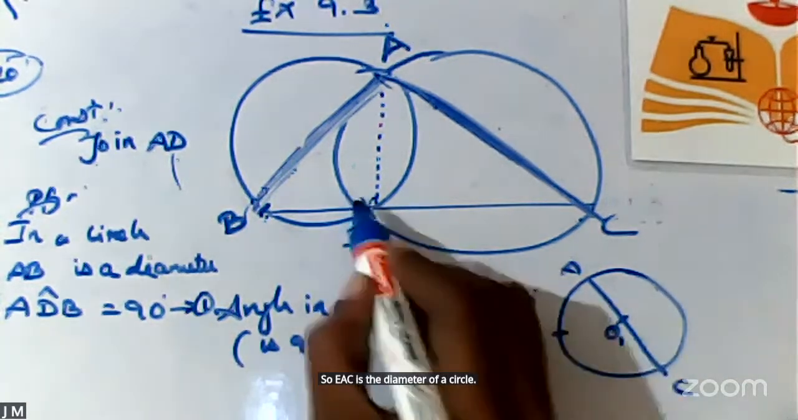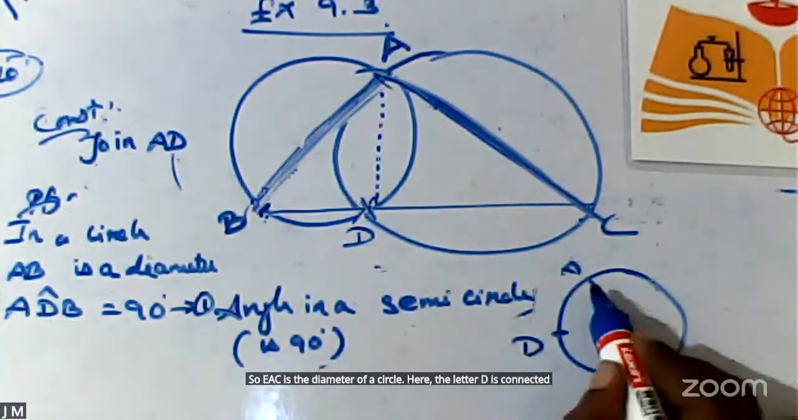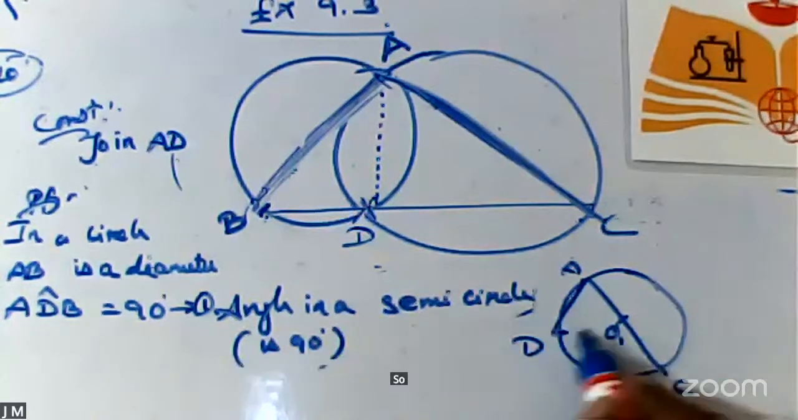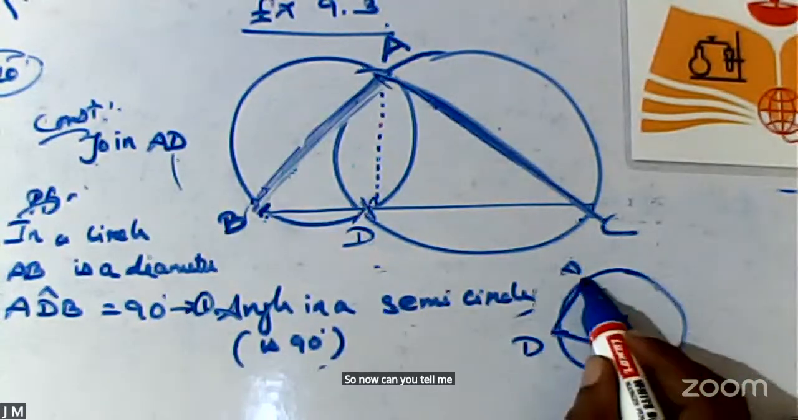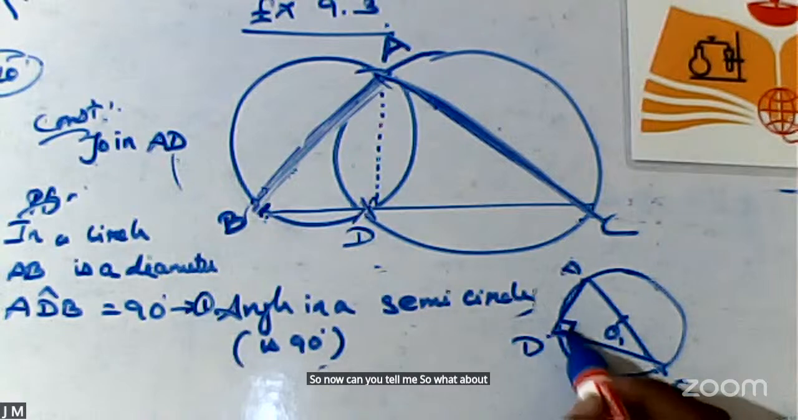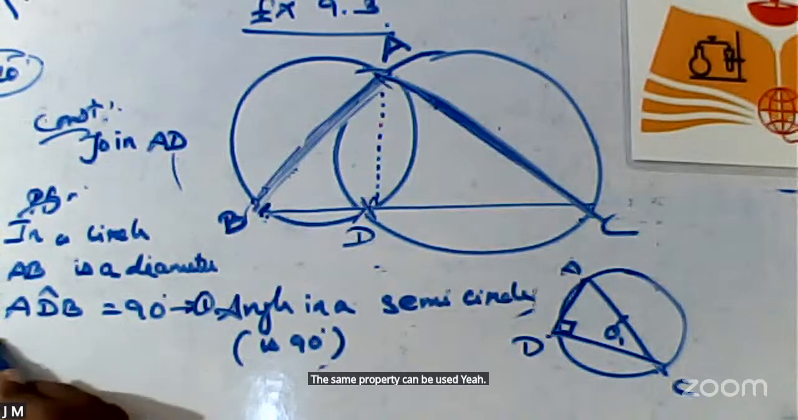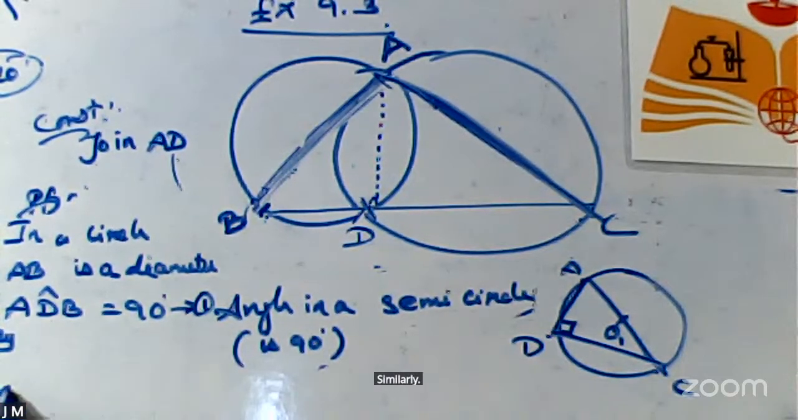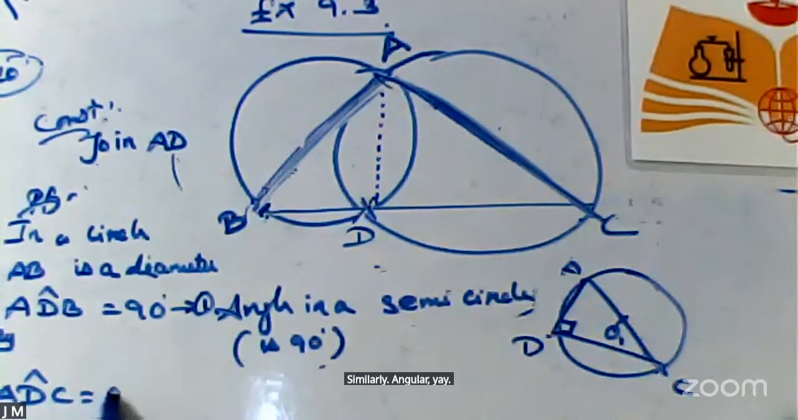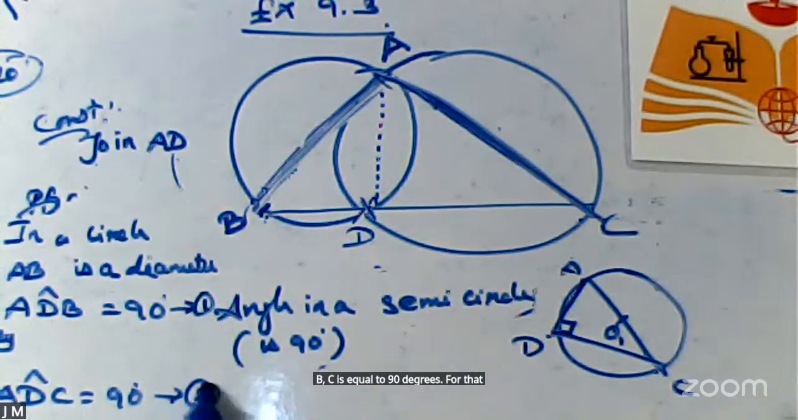Here the letter D is connected with the larger circle also. So now can you tell me what about the angle at ADC? The same property can be used. Similarly, angle ADC is equal to 90 degrees. For that also, the same reason can be used.